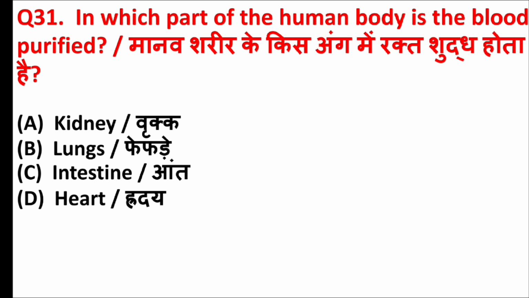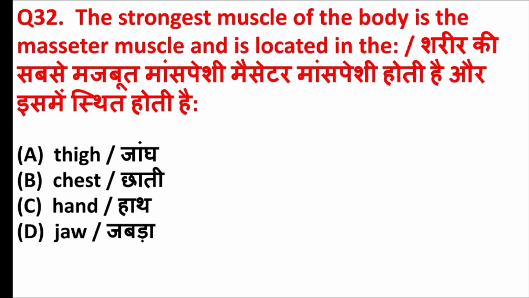In which part of the human body is the blood purified? Answer is option A, kidney. The strongest muscle of the body is the masseter muscle and is located in the? Answer is option D, jaw.